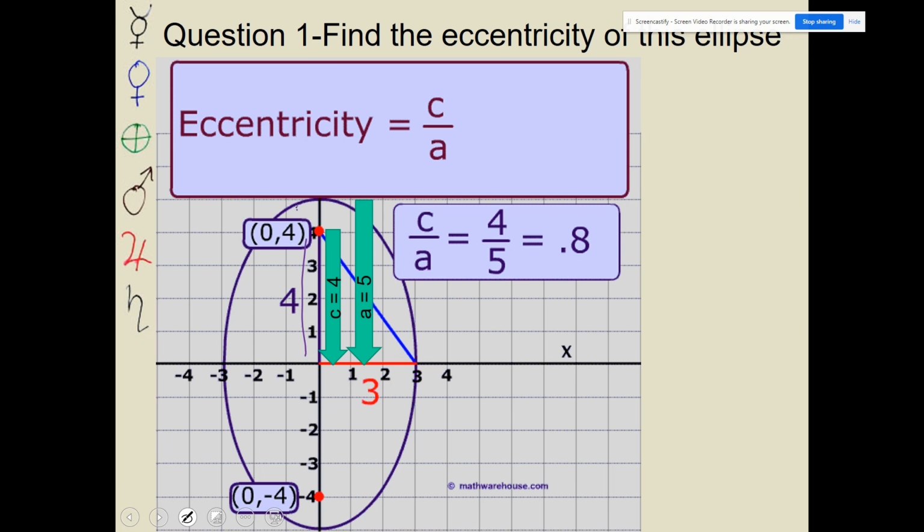And then 1/2 of the major axis, which would be 5, and we get 0.8. For our purposes, on the back of our formula sheet, we have F over D, which would just be the distance between foci, this whole distance, which would be 8, divided by the major axis, which would be 10, and we still get the same exact answer.